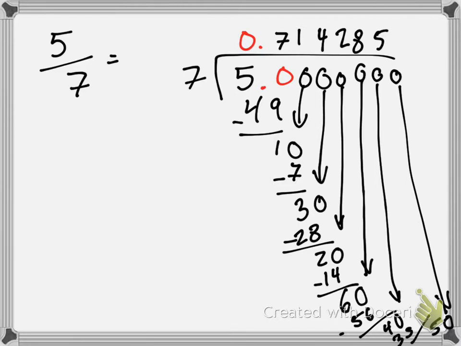Right up here, we have a 50. And right down here, we have a 50. What that tells us is that since a number in our division is repeating, this whole thing right here is repeating. And when we repeat, we put a nice little line on the top to show those numbers are repeating forever. All of those numbers repeat forever.